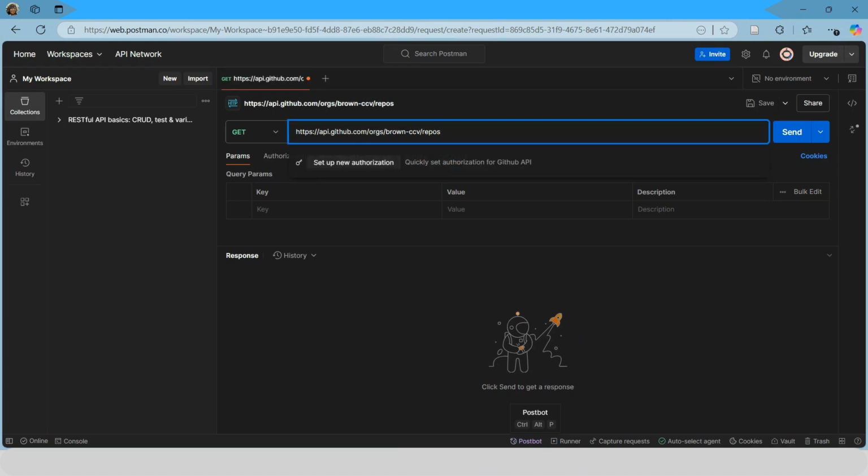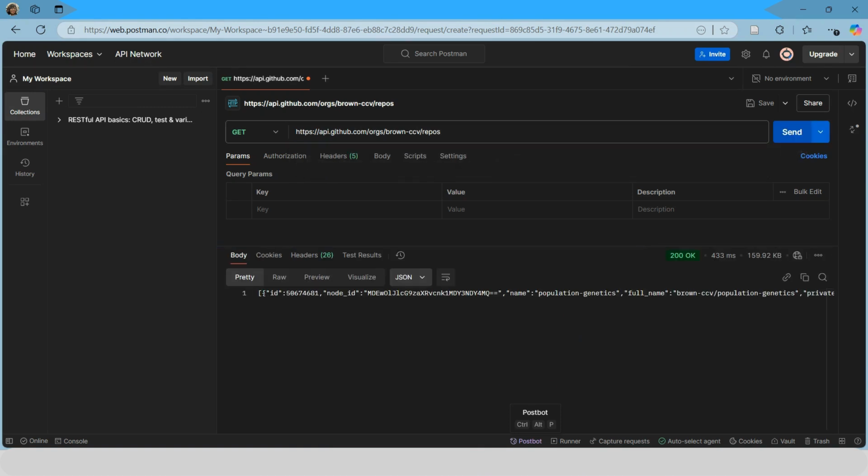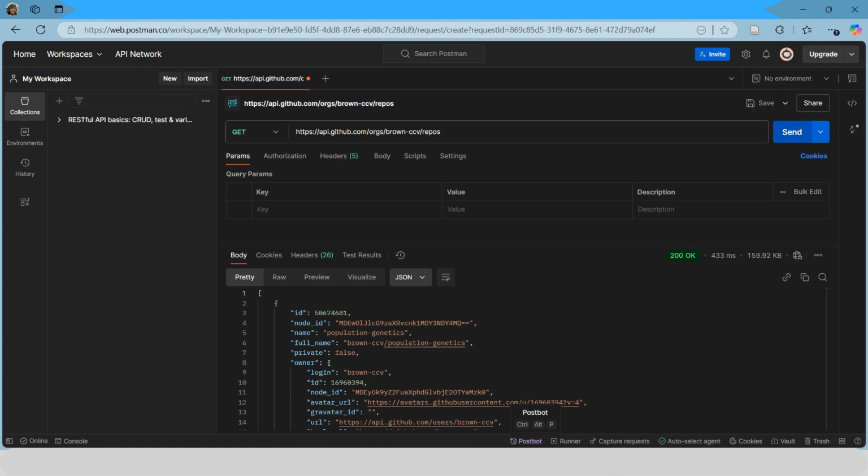Specifically for this one, I'm looking for an overview of all of the repositories at Brown University, and clicking send, we get a JSON list of repositories with all their details.